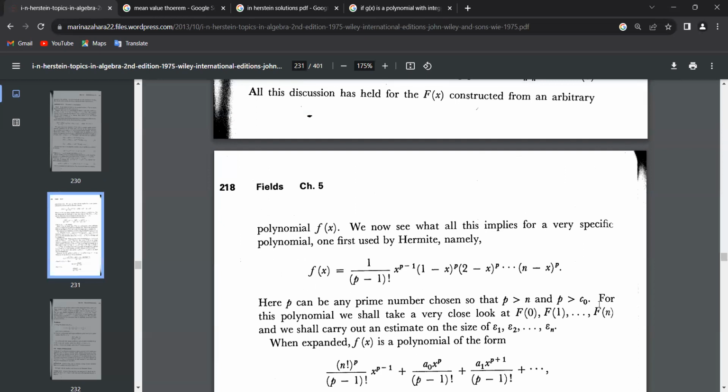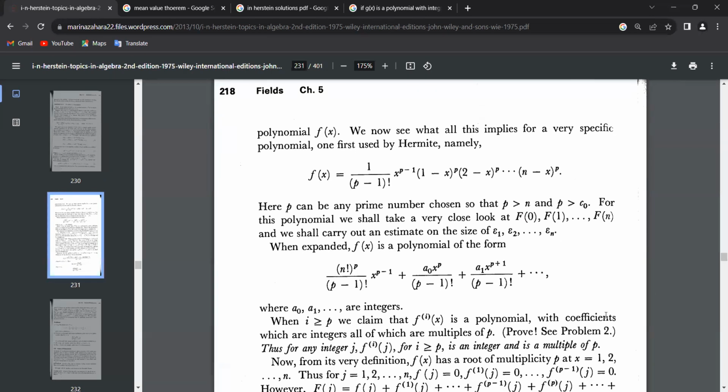So now he says we will take a look at the values f of 0, f of 1, all the way up to f of n, and then estimate the size of epsilon 1, epsilon 2, and so on. For this f. Yeah, for this f. Okay, so when expanded, f is a polynomial of the form this.